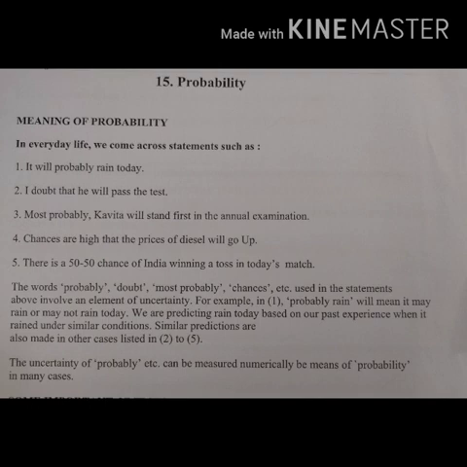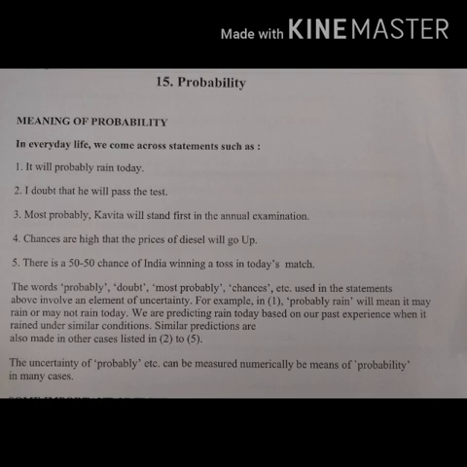Chances are high that the price of diesel will go up. There is a 50-50 chance of India winning the toss in today's match. Now, 5 examples I have given. The words like probably, doubt, most probably, chances, etc. are used in the statement, and that involves an element of uncertainty.